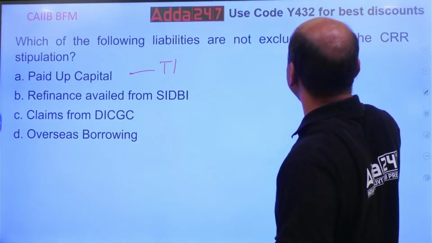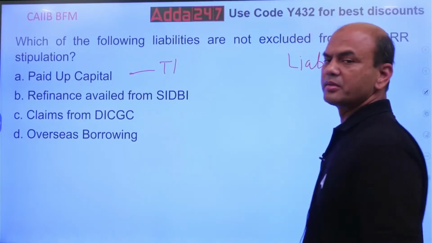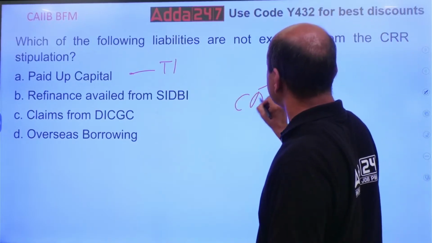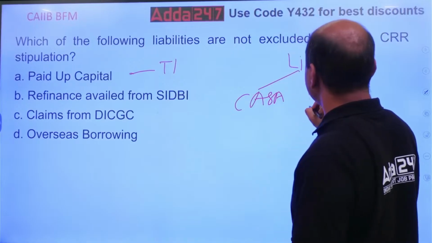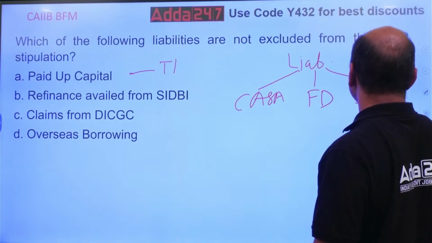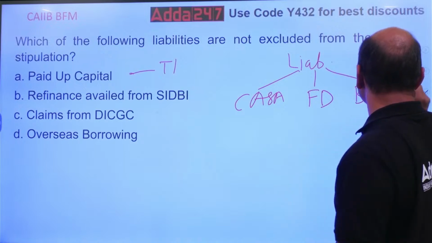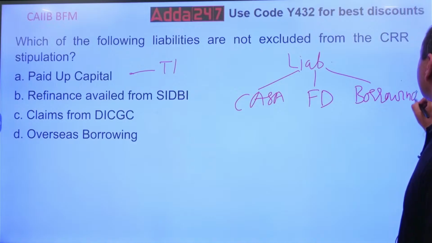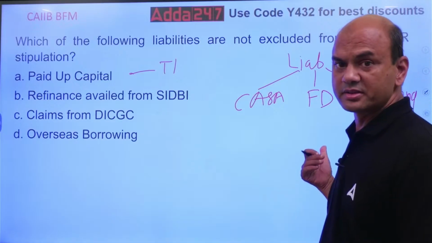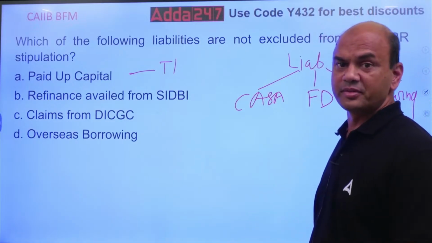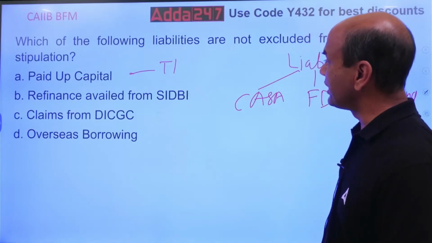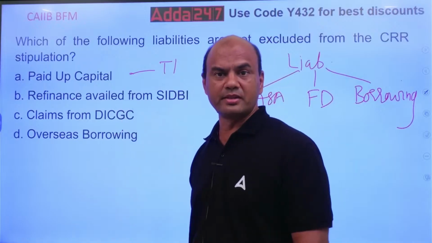What are the main liabilities of any bank? One, CASA. Second, FD or term deposit, we call it. Third is borrowings. The bank will also borrow from various institutions. That will be part of your borrowings because that's a liability. But that should be a part of your business. That's important. So coming back to this point, paid up capital is tier 1 capital.